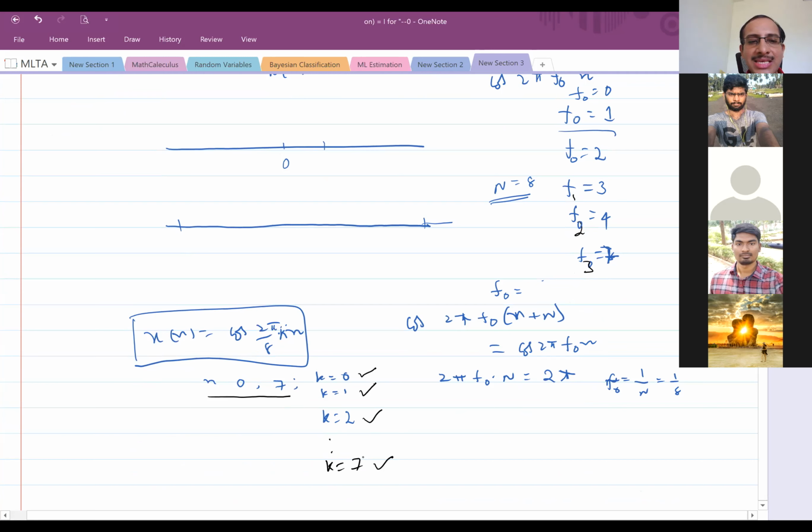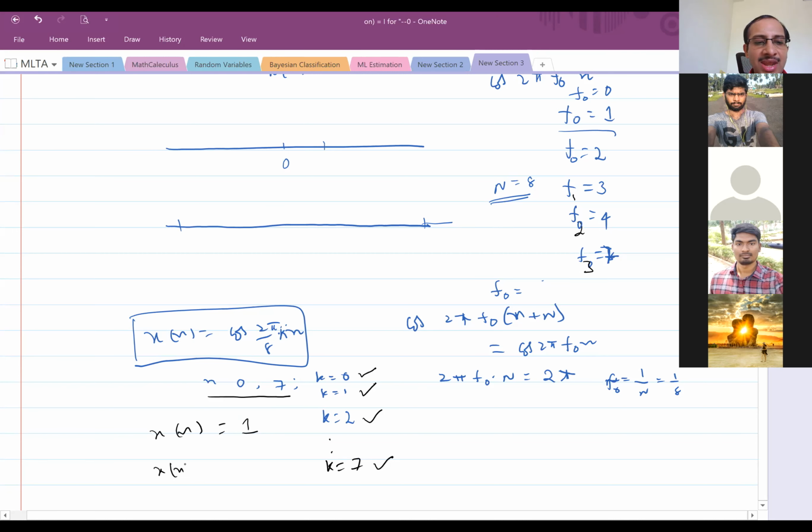When you take k equal to 0, what is the signal you are plotting? Cos of 2 pi into 0 into n, which is 1. First time you are plotting a constant signal.